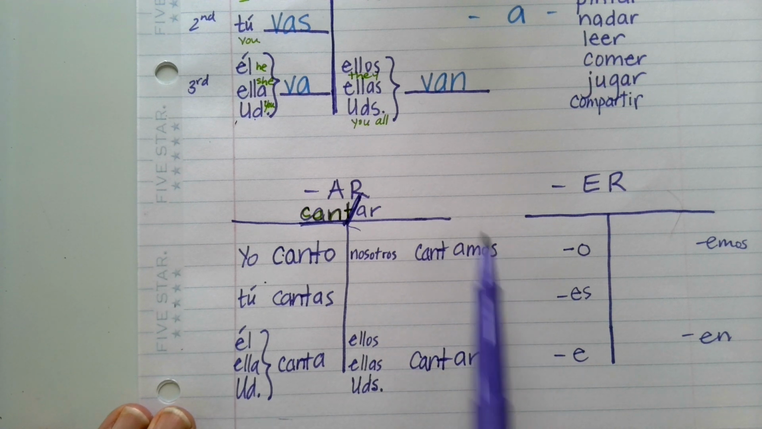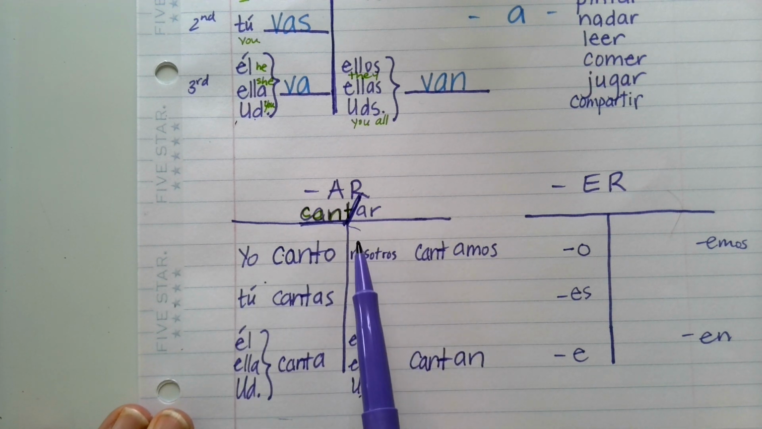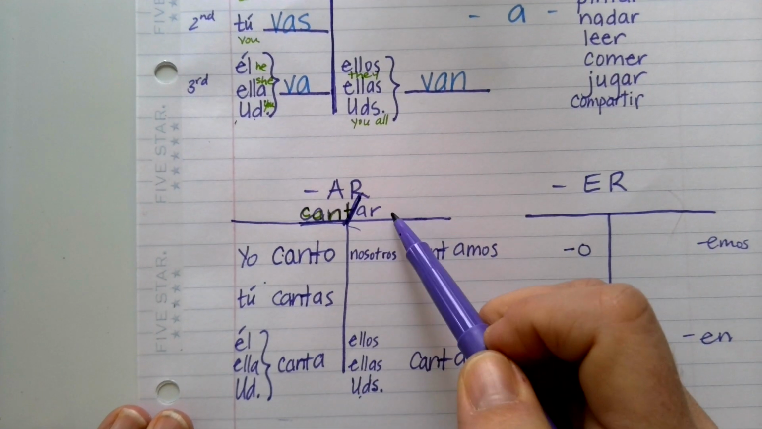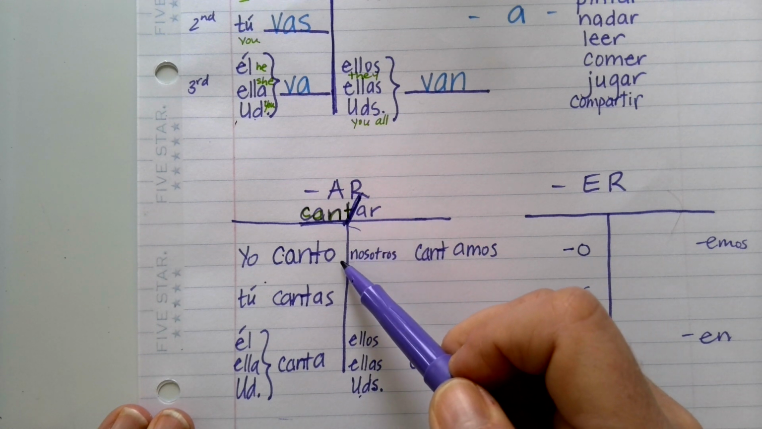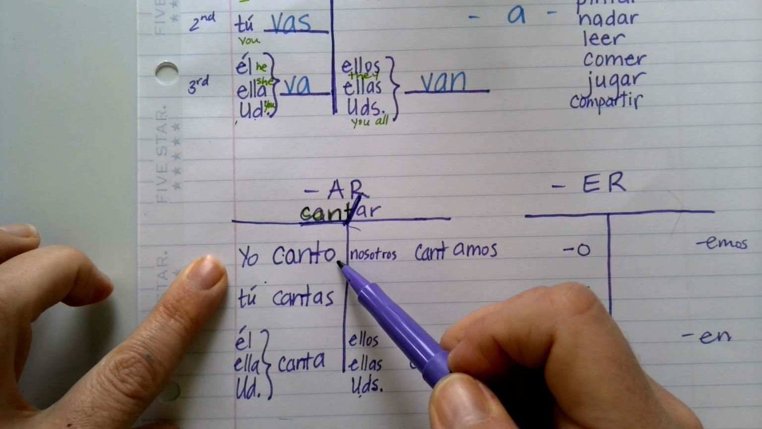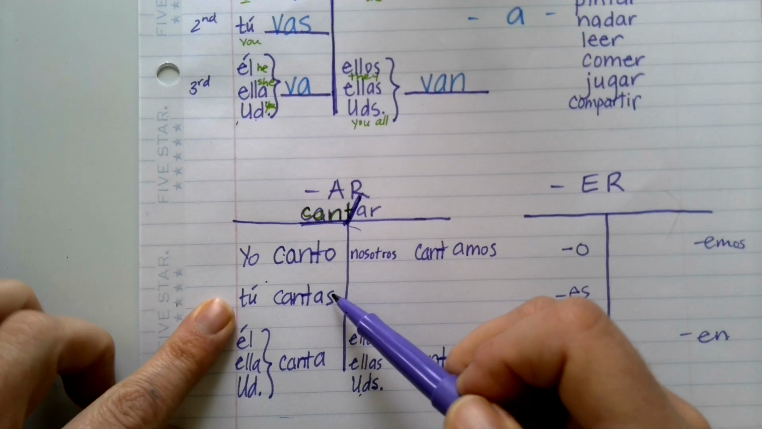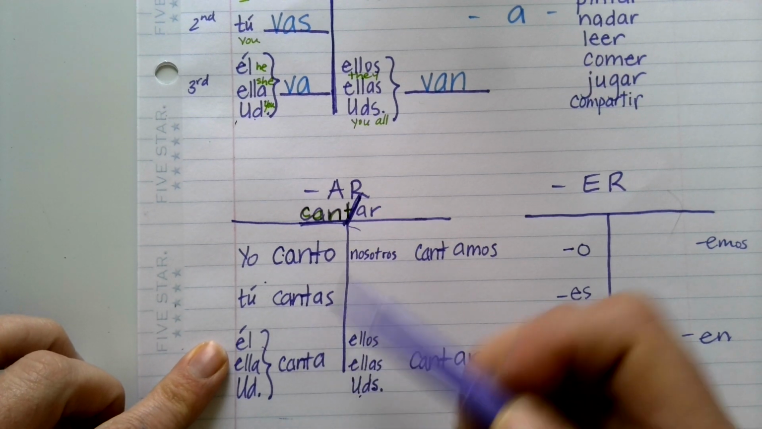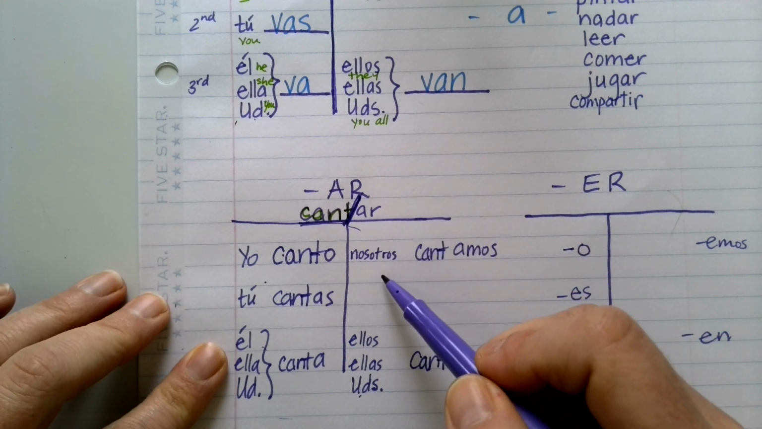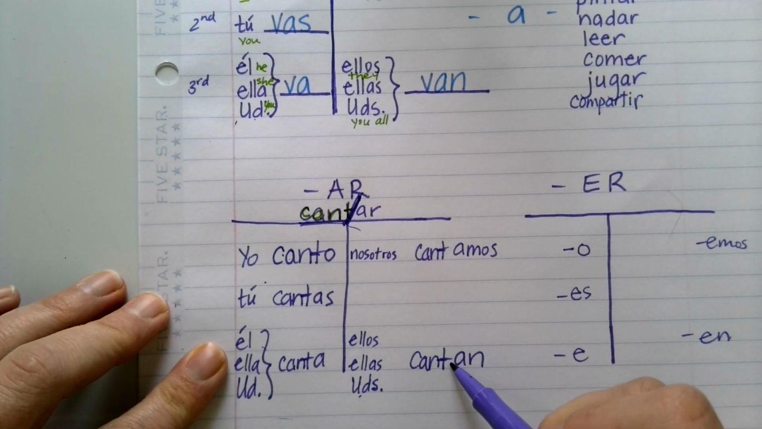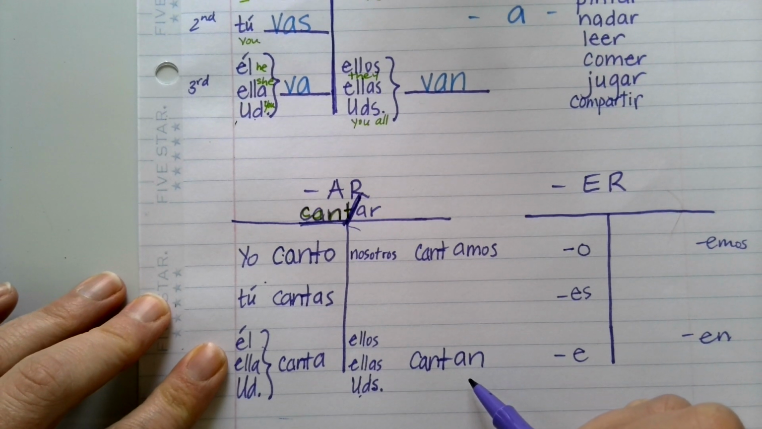And that's how you conjugate any regular AR verb. You chop off the AR ending and then you match it with the appropriate form based on who is doing the action. Yo canto, tú cantas, you sing. Él canta, he sings. Nosotros cantamos, we all sing. Ellos cantan, they sing. Or ustedes, you all sing.